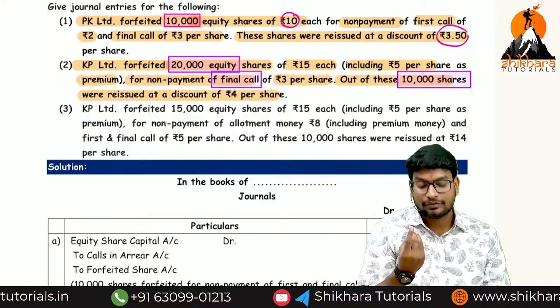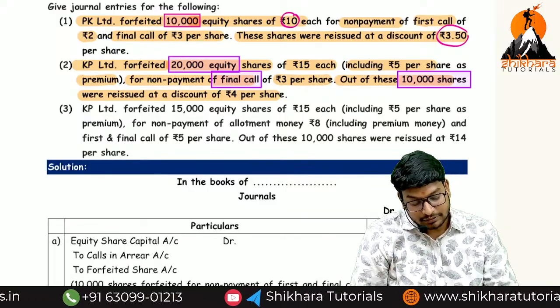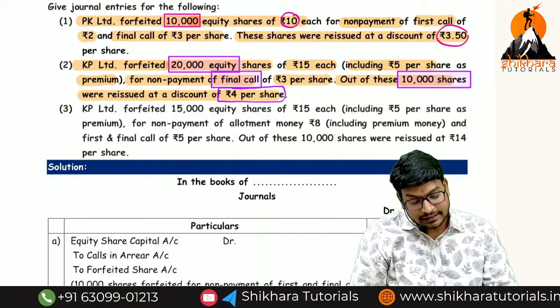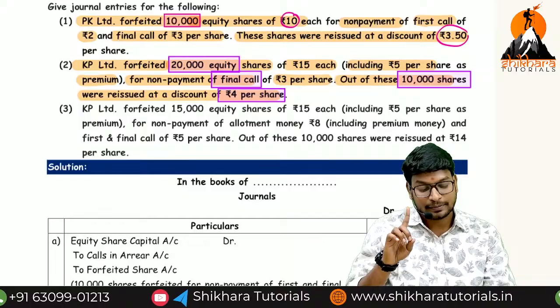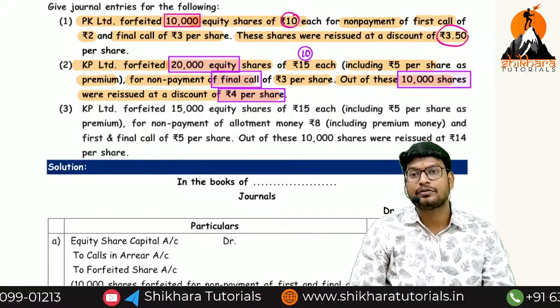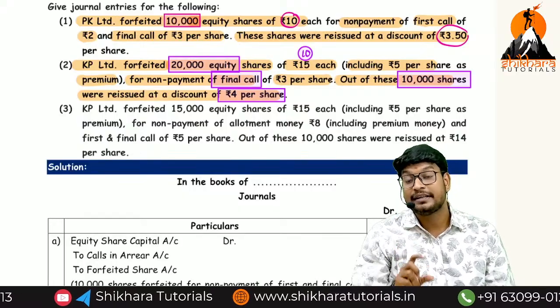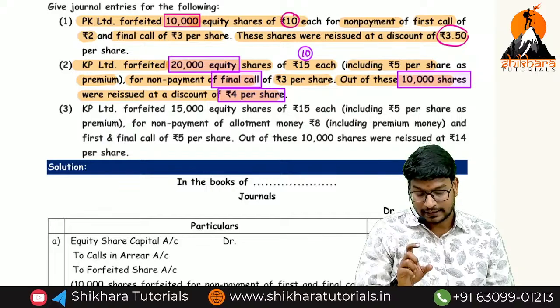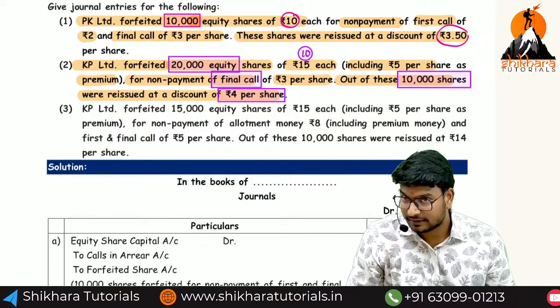At the time of reissue, we have to be very careful. They are reissued at a discount of what? They are reissued at a discount of 4 rupees. What is the face value per share? 10 rupees. So out of this 10 rupees, discount 4 rupees means what is the reissue price? 6 rupees. We have to be very careful at the time of transferring the profit to the capital reserve. Okay?